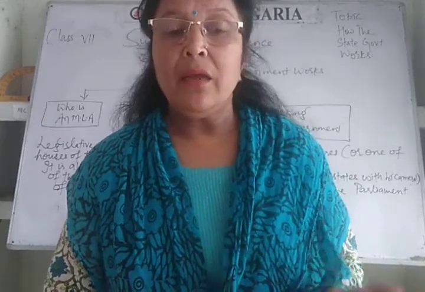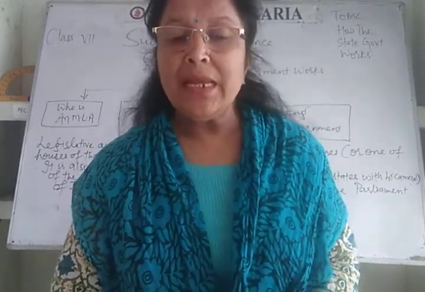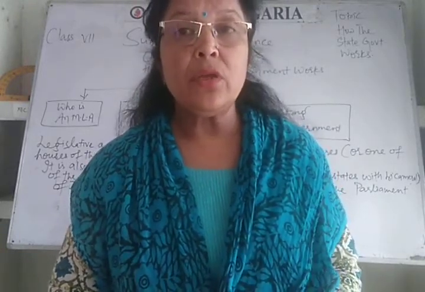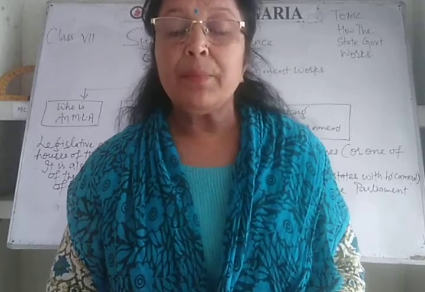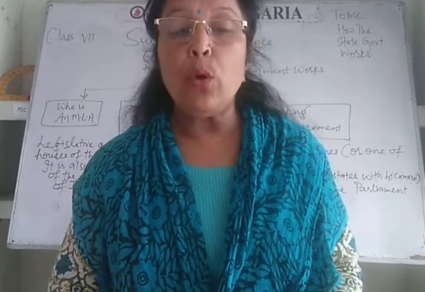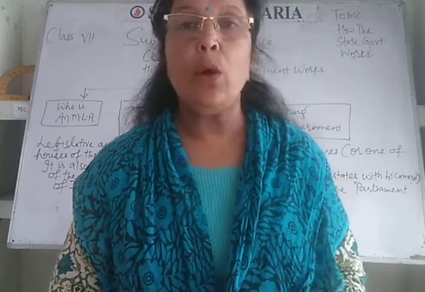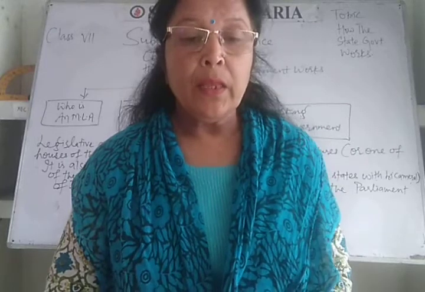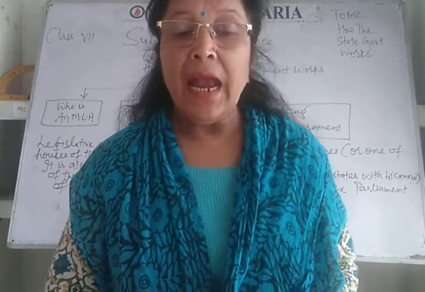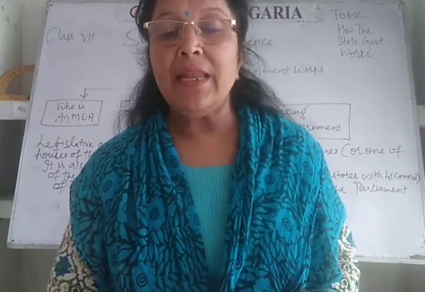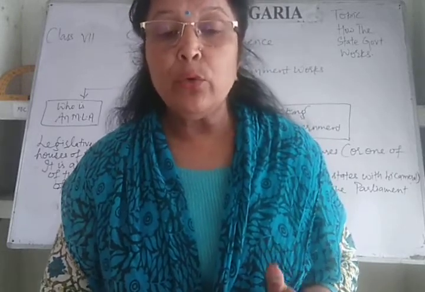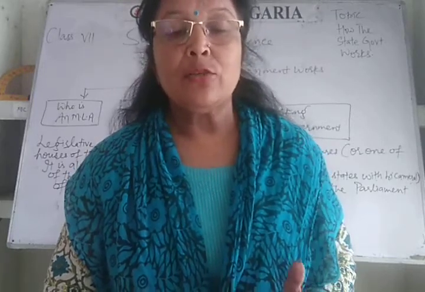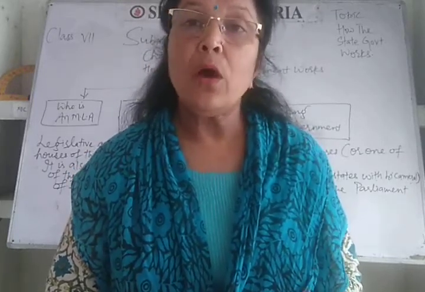Then opposition. What do you mean by opposition? Opposition are the elected representatives. They are also elected. Elected representatives who don't belong to the ruling party. They play the role of questioning government decisions and actions, as well as raising new issues for consideration in the assembly. So this is about opposition.